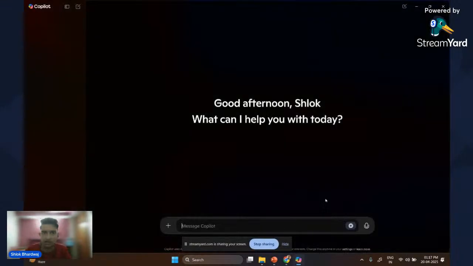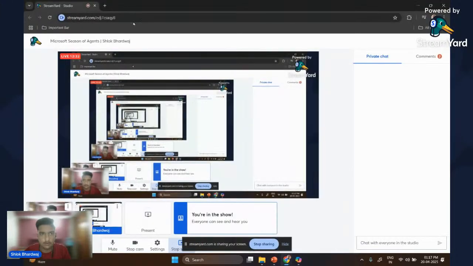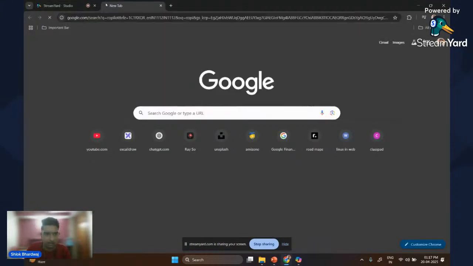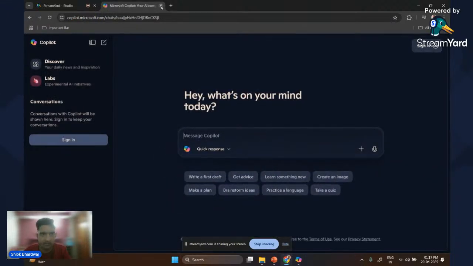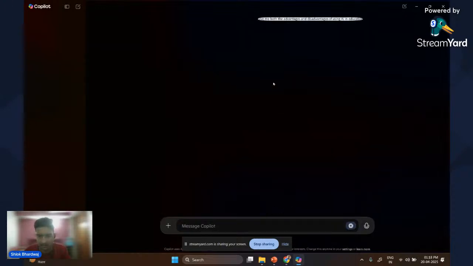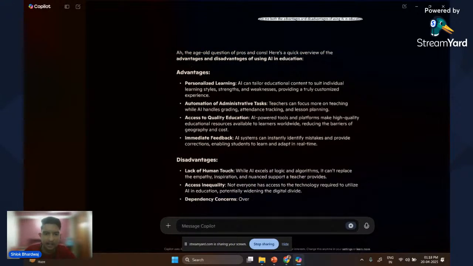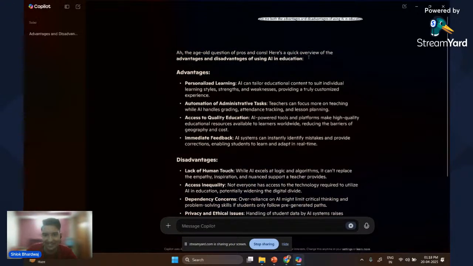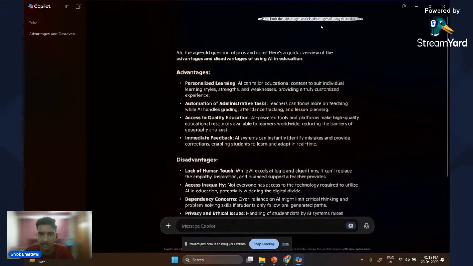Copilot is installed in most modern PCs, but you can also search for Copilot on Google, download it directly from the site, and also access it through the web app, right? Going forward, let's write this. Look, we have the answer in here. The age-old question of pros and cons. Here's a quick overview of the advantages and disadvantages of AI in education. So you can look at both perspectives directly, as you mentioned in the prompt: the advantages, disadvantages, pros and cons.